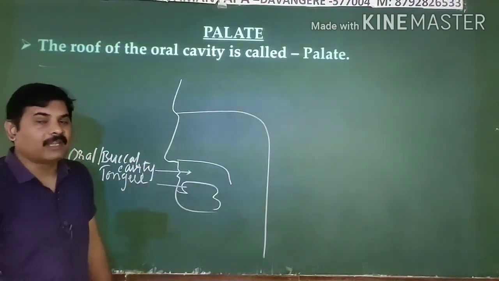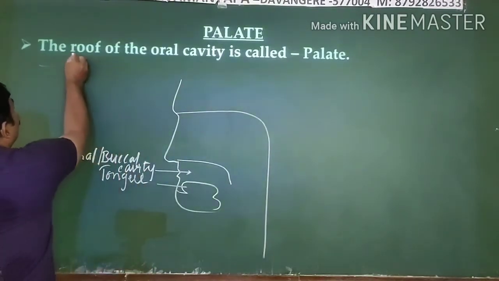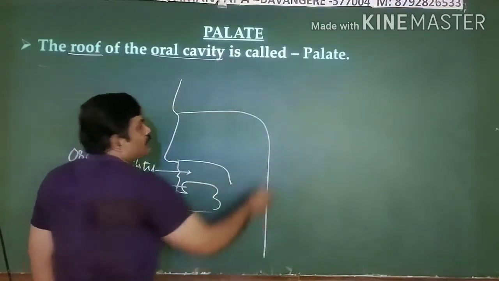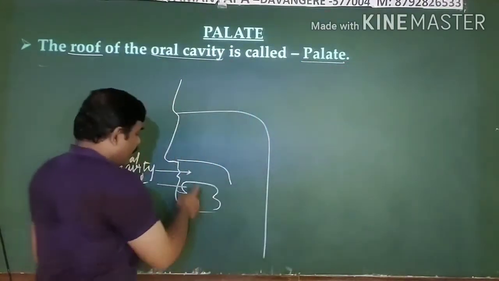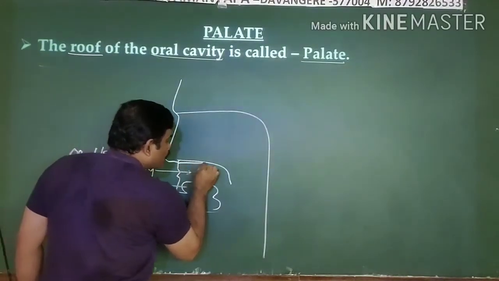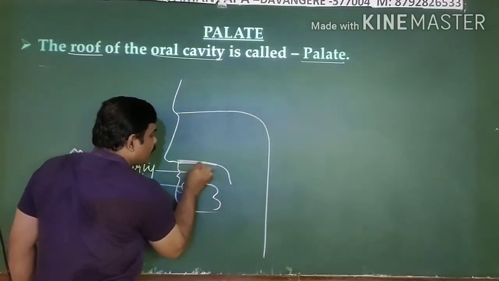Now my first point is the roof of your oral cavity is known as the palate. If you see, this is your oral cavity, then the roof portion of this oral cavity is known as